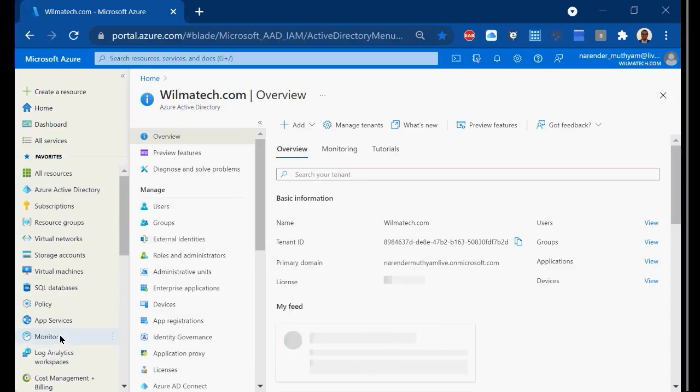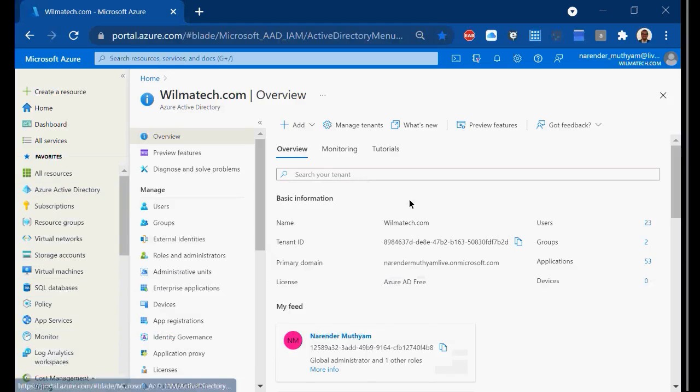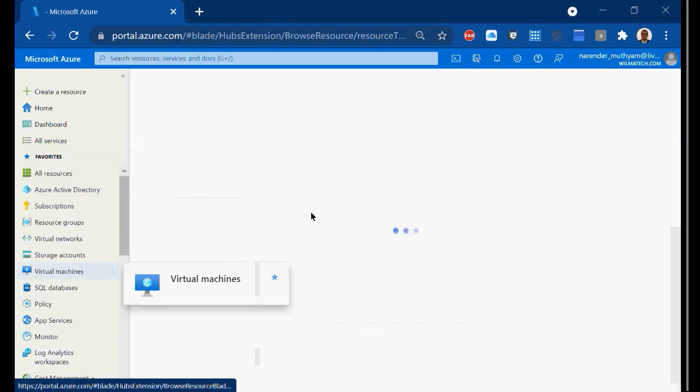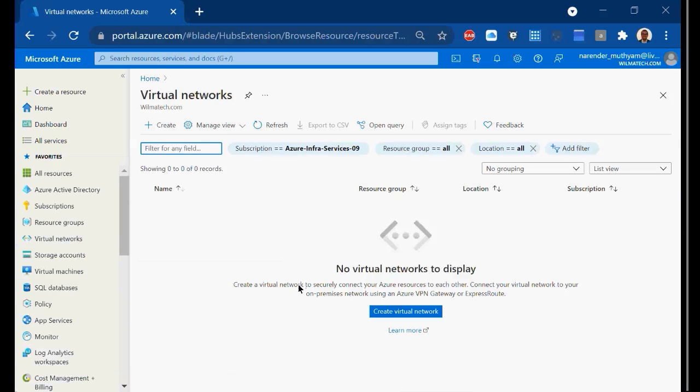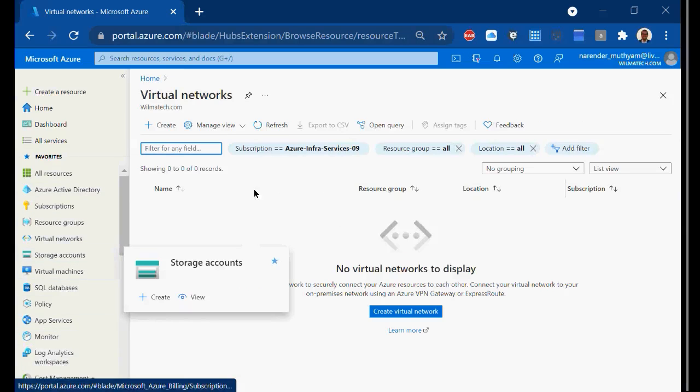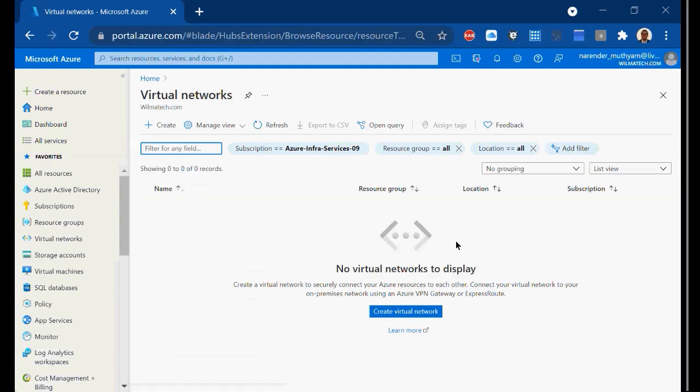Likewise, this is a resource panel with which you will interact. If you want to interact with virtual machines, you come here and interact with the virtual machines. Same way, if you want to interact with networking, you come here and interact with networking. This Azure Resource Panel acts like a resource manager with which we interact with the cloud. It's as simple as that.